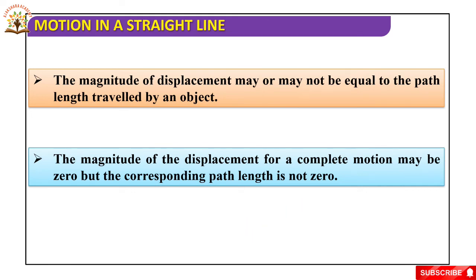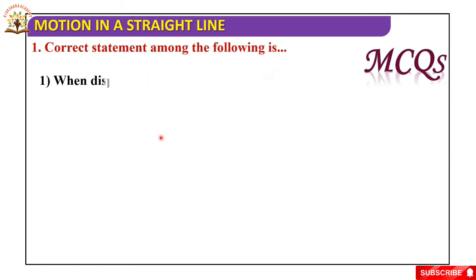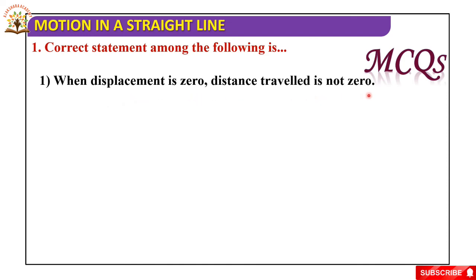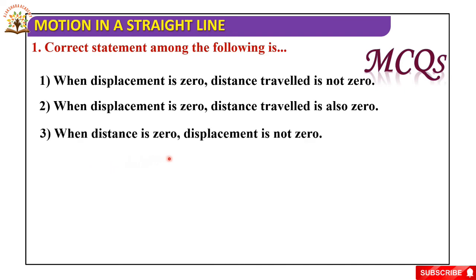Okay, next. Now I'll discuss MCQs. First one, choose the correct statement among the following. First option, when displacement is 0, distance travelled is not 0. Second option, when displacement is 0, distance travelled is also 0. Third, when distance is 0, displacement is not 0.